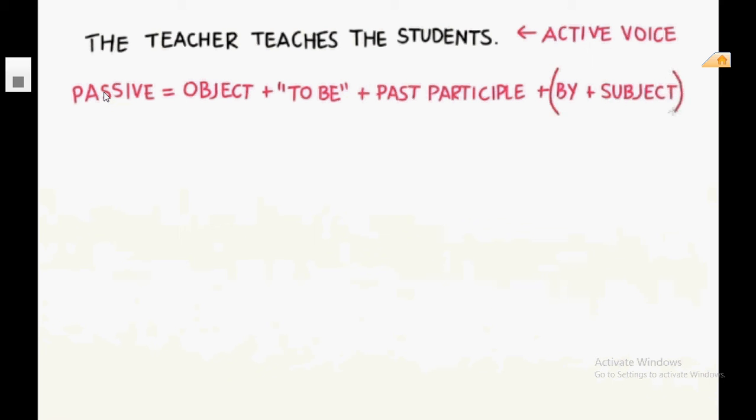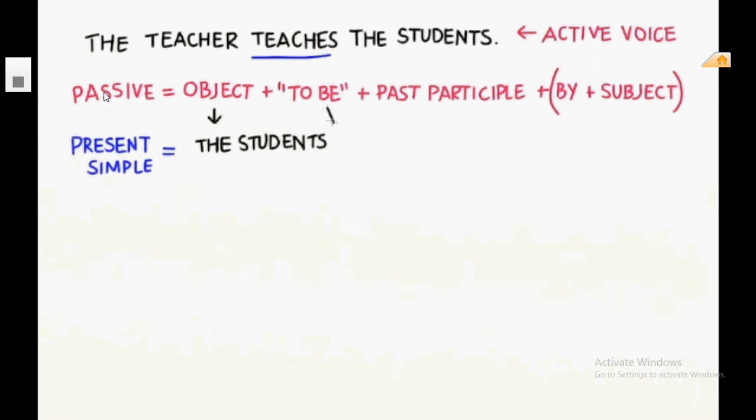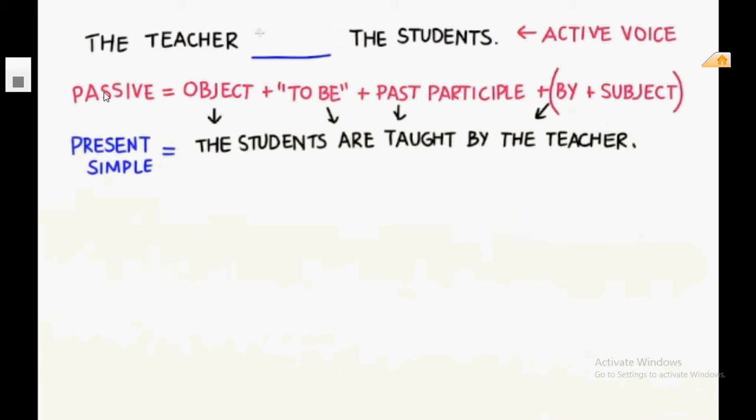The object is optional. Let's make the sentence. The sentence is in present tense. The object comes first, the students. Then the form of to be, which in this case is the word are. The past participle of teaches is taught. Then by and last the subject. The students are taught by the teachers.